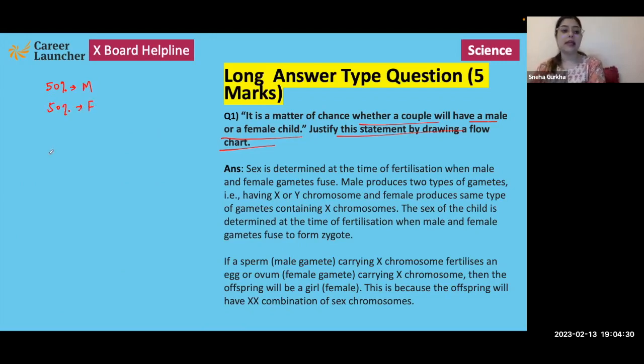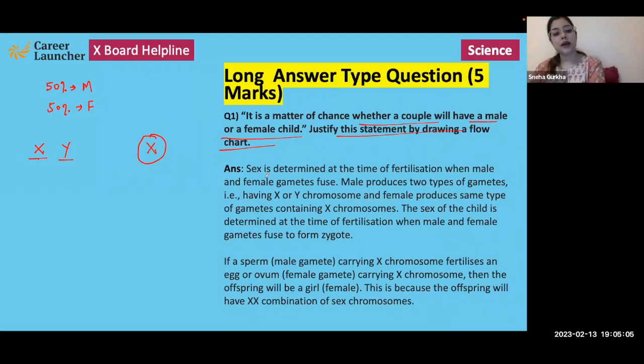And it is basically determined by the father, because father produces 2 types of gametes, one having X chromosome, other having Y chromosome, whereas the mother produces only a single type of gamete having X chromosome. So it basically depends on which gamete from the father's side is fusing with the female gamete.